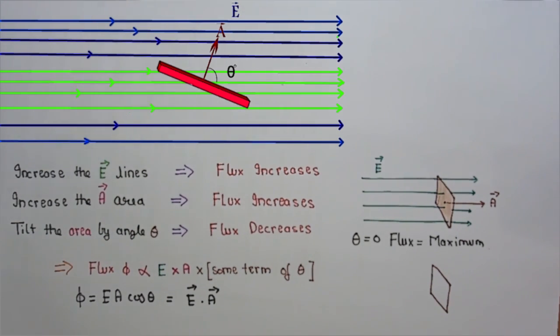This condition is fulfilled by the mathematical term cos theta, and this is precisely what the formula for flux is: Phi equals EA cos theta. We can write it in a more elegant mathematical way using dot products: the dot product of the electric field vector and the area vector.